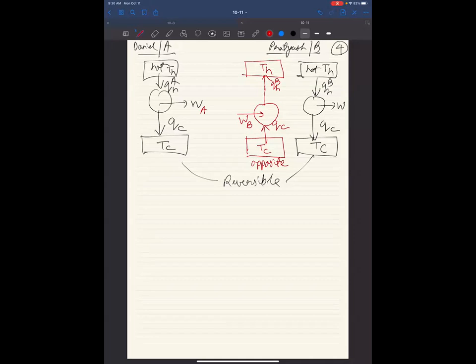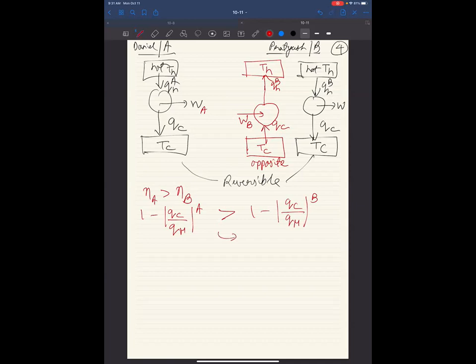So just to recap, so far we have said we have two engines, A and B. Eta A is more efficient than eta B, or 1 minus QC by QH for A is more than 1 minus QC by QH for B. And we said, okay, let's keep QC the same for both, same amount of heat being sunk in.